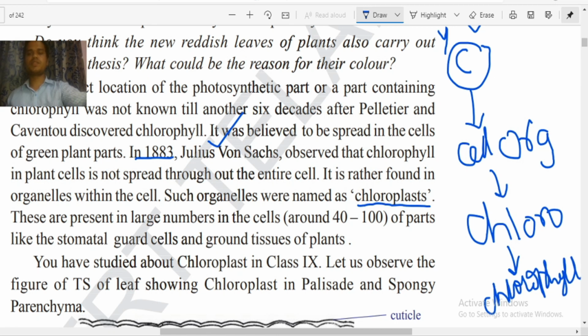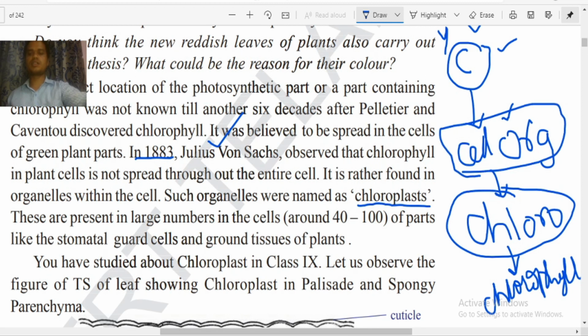So you should be very careful. Cell is a big structure. Inside the cell, organelles are there. Such a cell organelle is called the chloroplast. Among so many cell organelles, the chloroplast is one type of cell organelle. Inside this chloroplast, a special liquid is available that is called chlorophyll. This chlorophyll is responsible for the greenish color. Okay, I hope everyone has understood.